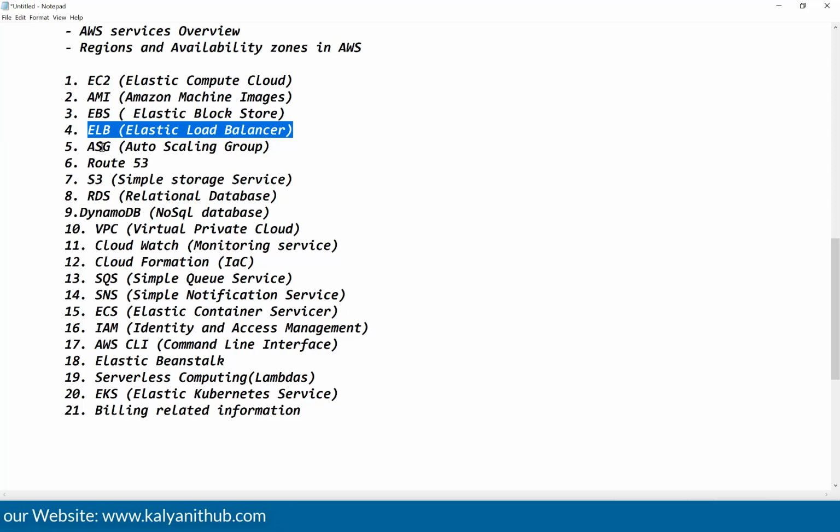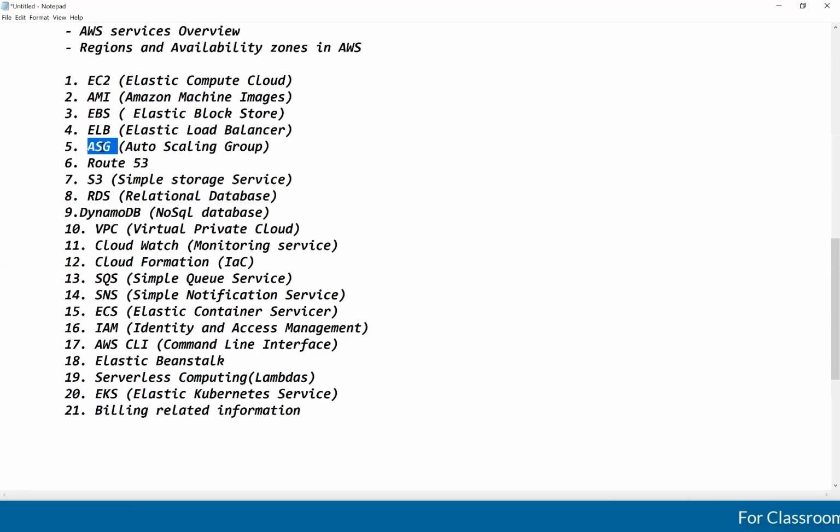Next, auto scaling group. Based on the traffic, based on the demand, if required, servers need to be increased. Based on the traffic, based on the demand, if required, we need to decrease the servers automatically. If you want to do it manually, it is a very difficult process. Your application is live, running in production, so you can't do all these things manually. That's why AWS is providing one concept that is called auto scaling group.